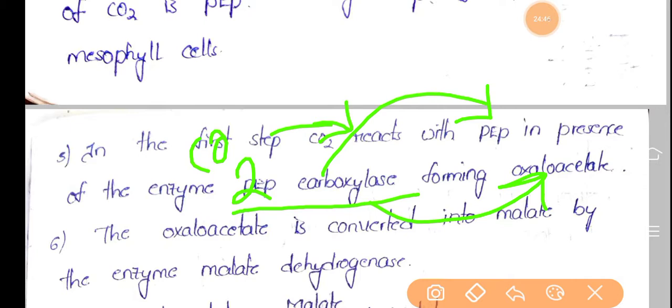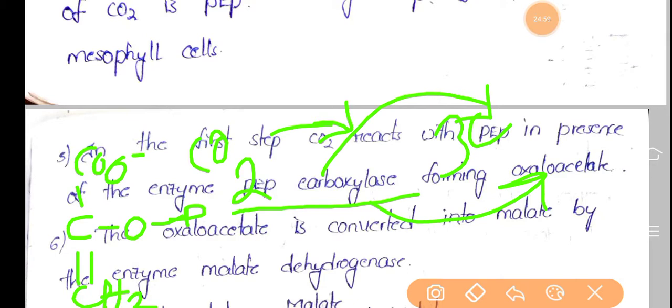Phosphoenol pyruvate is a 3 carbon compound: COO minus, C-O-P, double bond CH2. This is the structure of phosphoenol pyruvate.